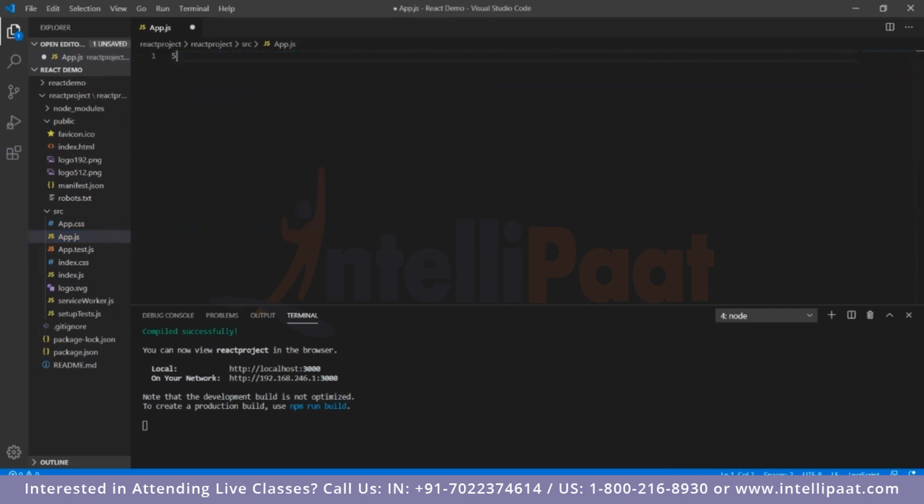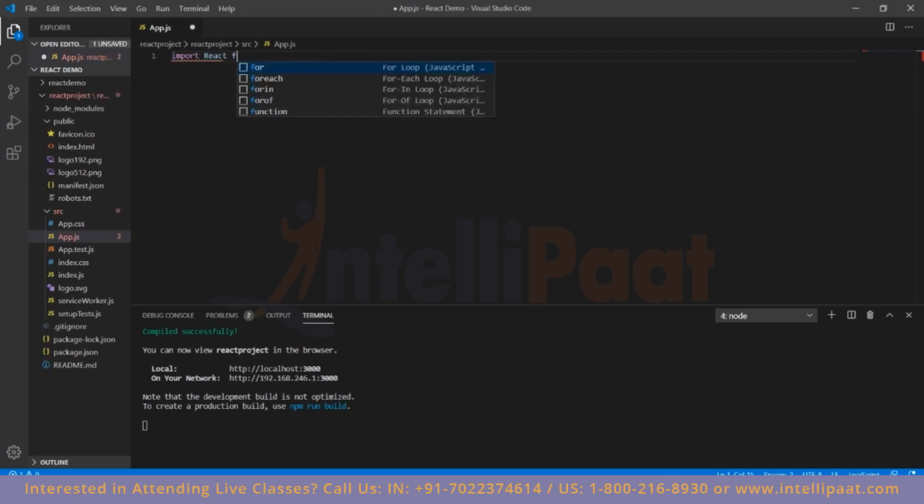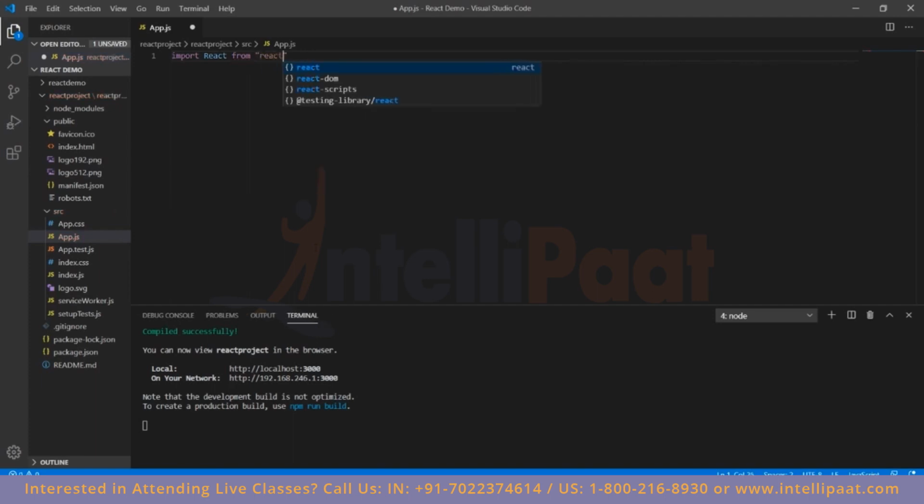So firstly, to make this app.js into a ReactJS component, first we need to import React, because obviously this is a React file. So we need to import the module that we have in the node modules. So first we'll import React. This is how you import React from, and this would be the module name, which is React, and we add a semicolon after that because that's in the syntax.